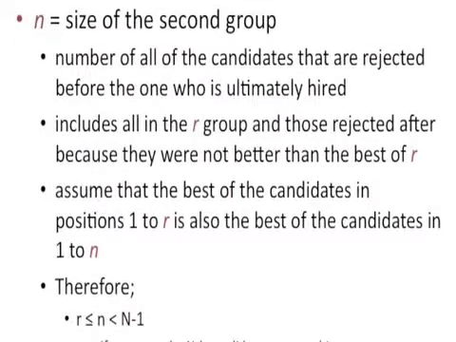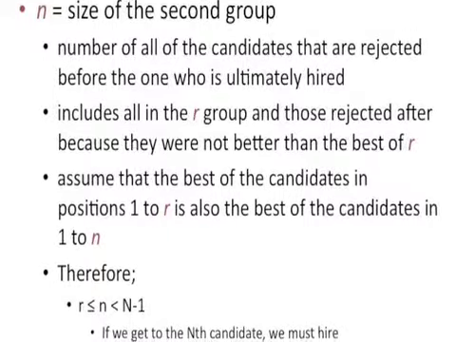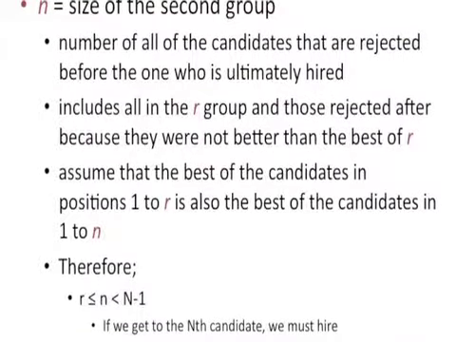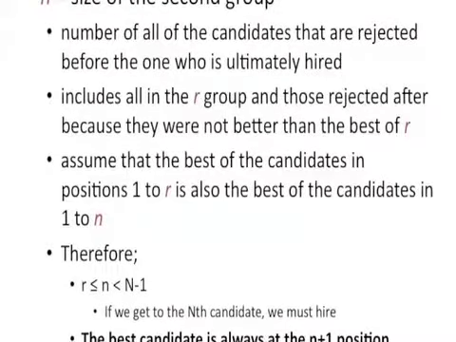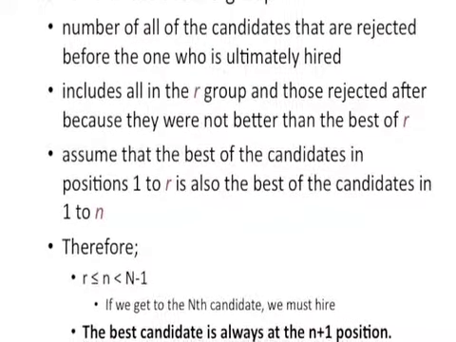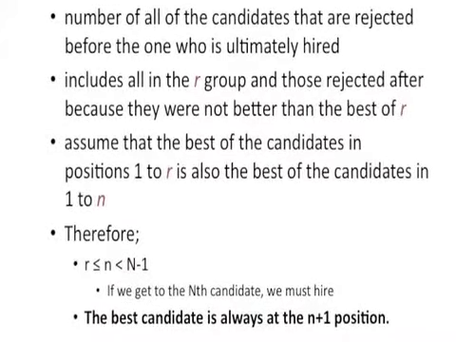The middle group has size n. These are all of the rejected candidates in the sequence. We assume that the best candidate in 1 to R is also the best candidate in 1 to n. Therefore, the lower bound of the value of n is R, and the upper bound is big N minus 1. This sets up the problem so that the best candidate is always at the n plus first position.